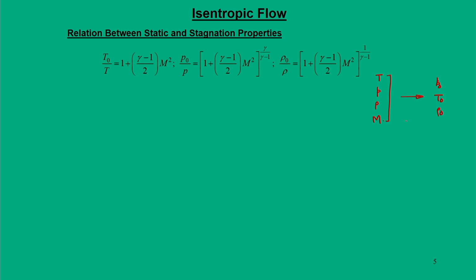This is how we are going to calculate when a flow is isentropically brought to rest and reaches the stagnation state.